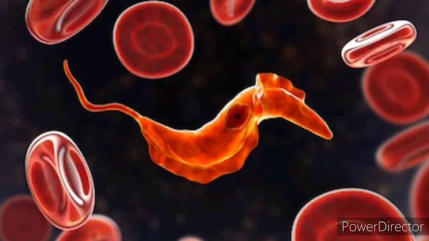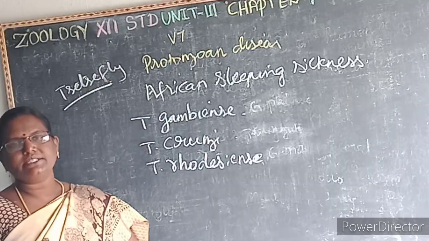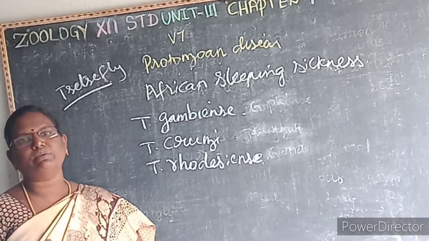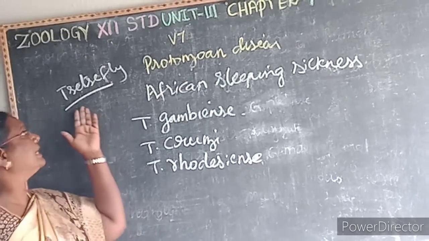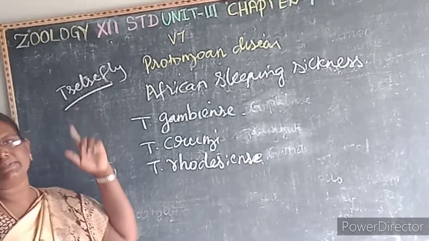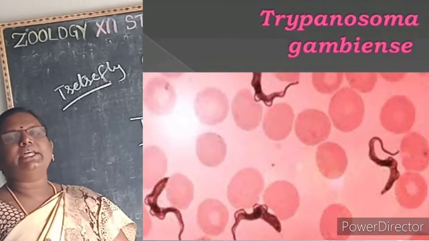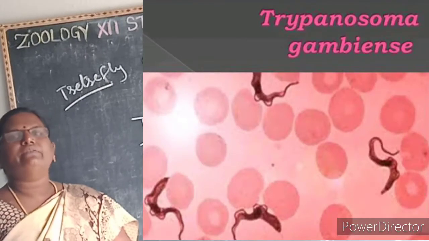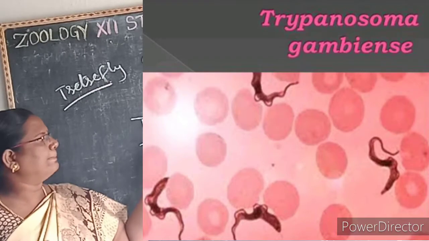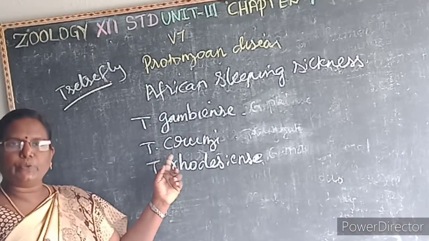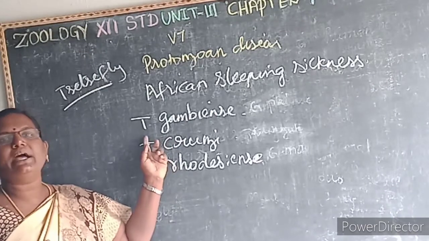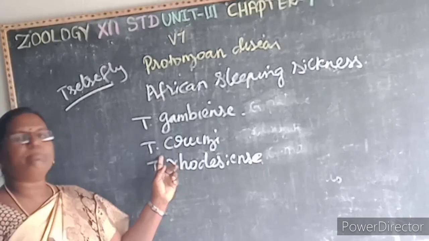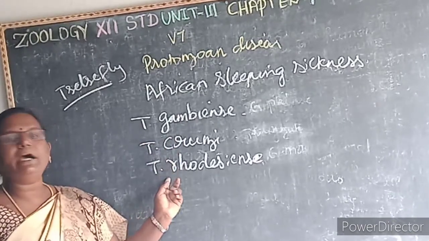Now about African sleeping sickness. It is caused by the trypanosoma, and it is transmitted by the tsetse fly. There are three types of trypanosoma: Trypanosoma gambiense, Trypanosoma cruzi, and Trypanosoma rhodesiense.